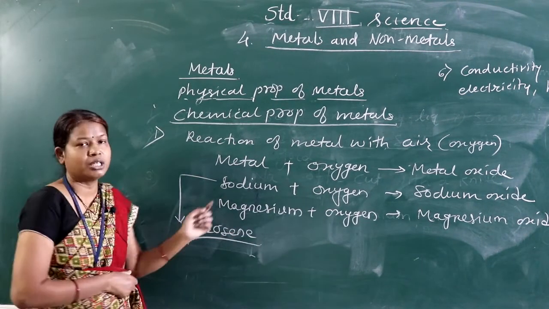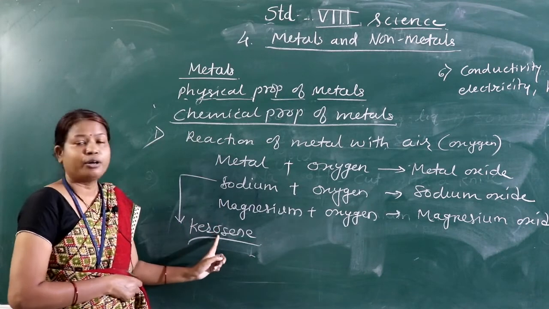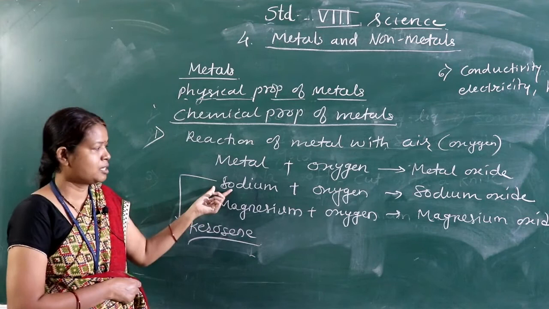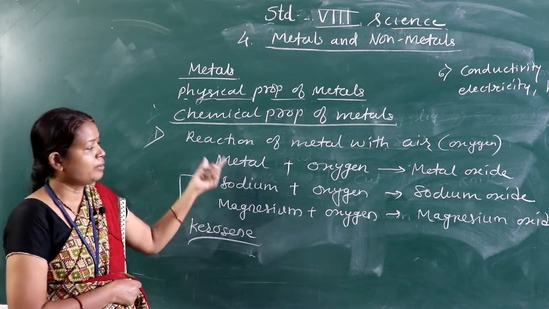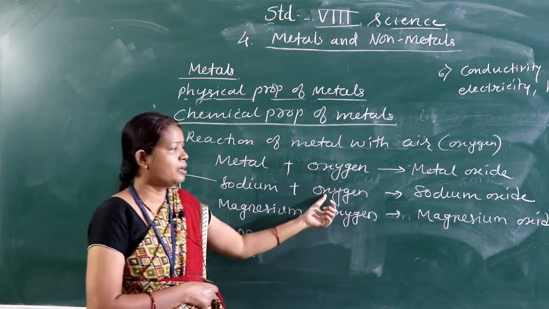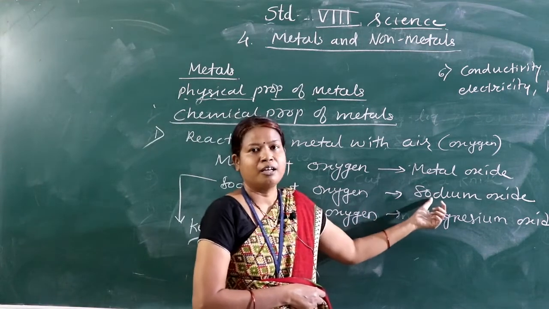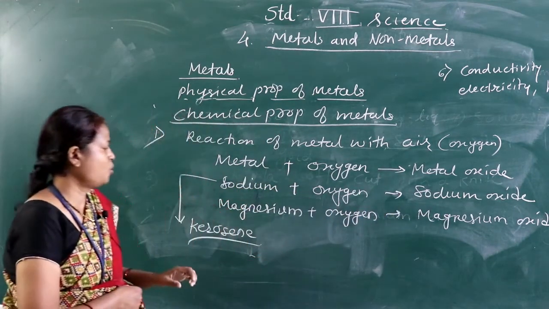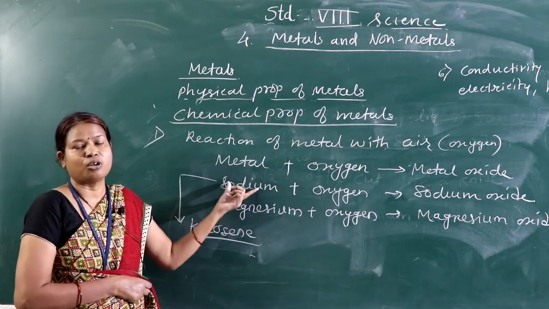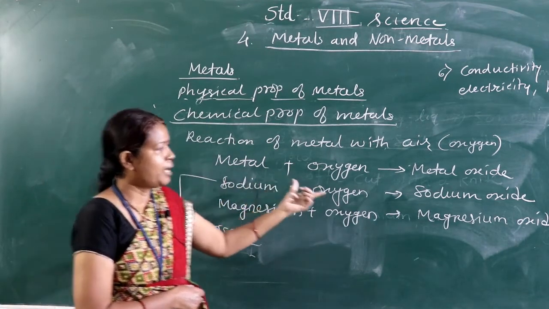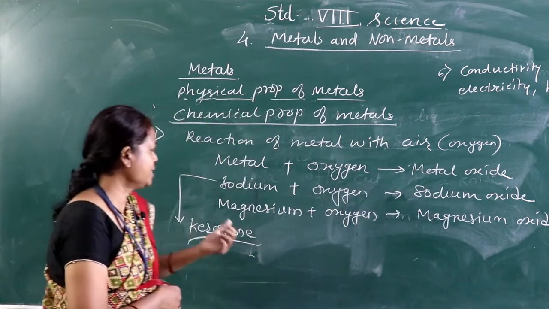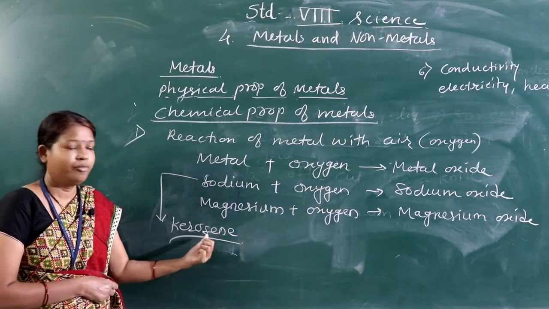We put sodium in a bottle of kerosene because it is a highly corrosive metal, and if it comes in contact with air, it forms sodium oxide which easily catches fire. So this metal is not used for our laboratory purpose; it is kept in a bottle of kerosene.